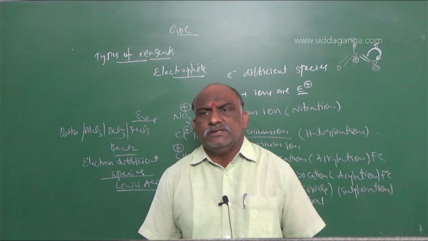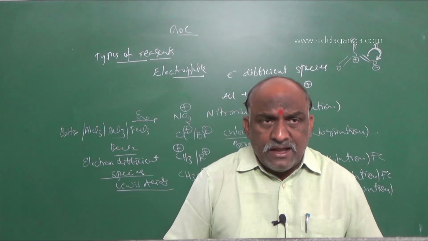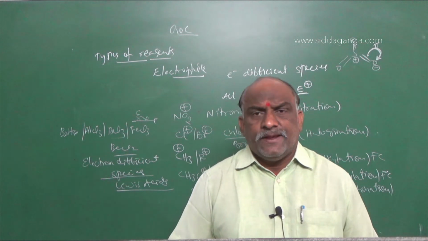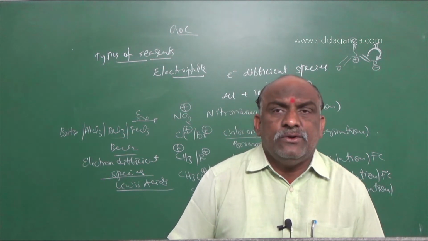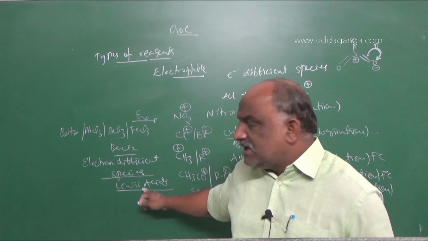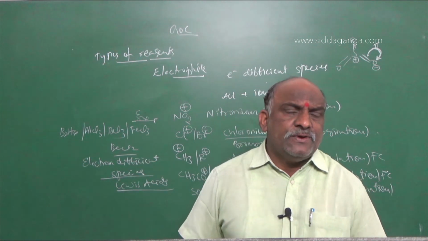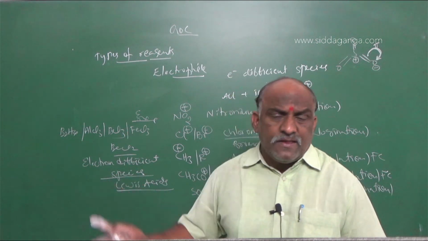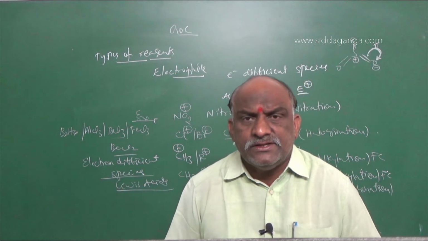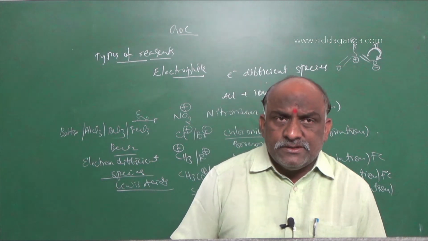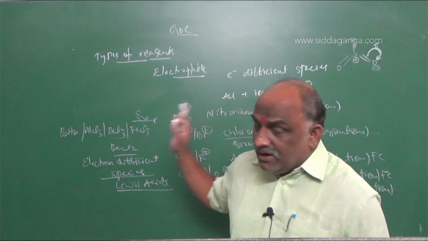All negatively charged species are said to be nucleophiles, and nucleophiles are electron rich species. Nucleophiles act as Lewis bases. Electrophiles are Lewis acids, and nucleophiles are Lewis bases. So these will be the types of reagents.